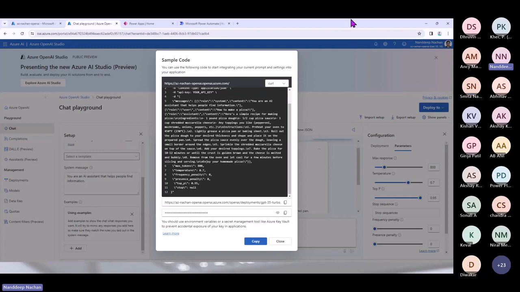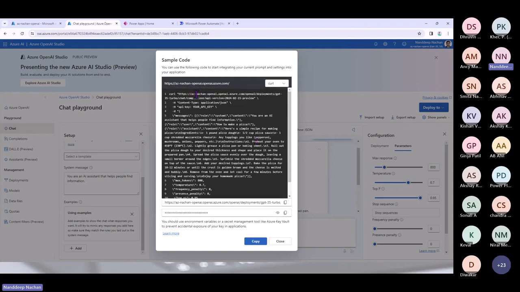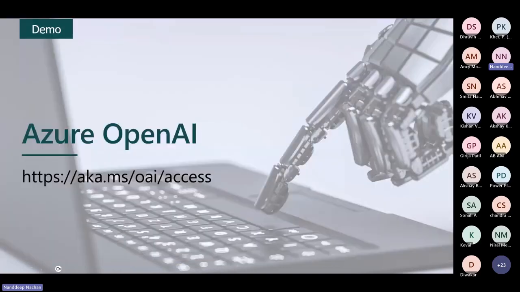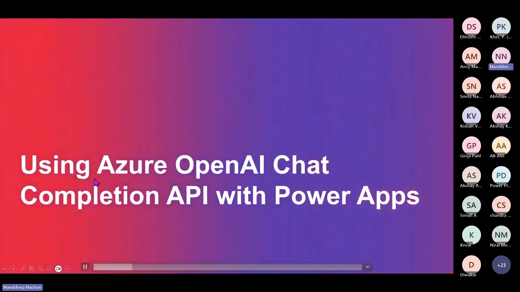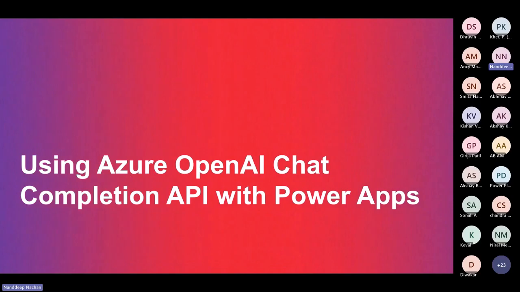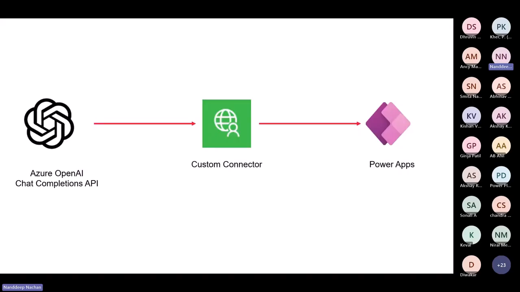All right, so this gives us a hint that there is a REST API available, which we will be able to use in our application. And those applications are probably Power Apps as well as Power Automate. So let's see our first example, how we can use this Azure OpenAI chat completion API with Power Apps. Before that, I just want to quickly walk you through the steps of how we are going to do that.